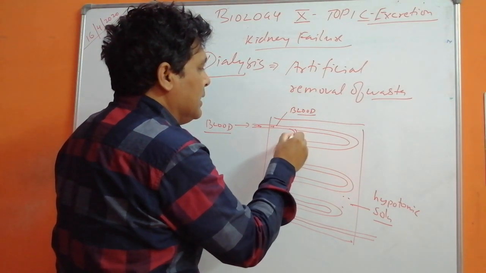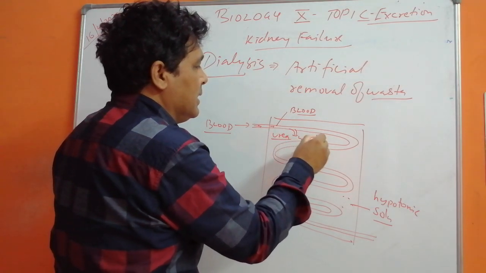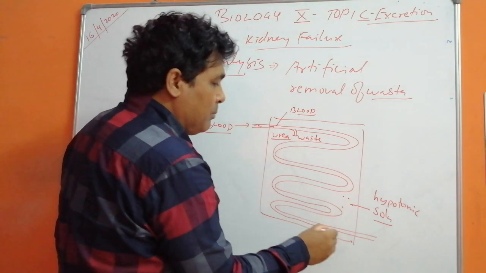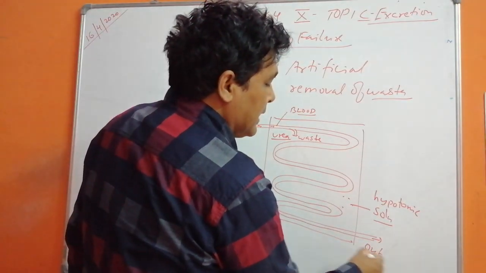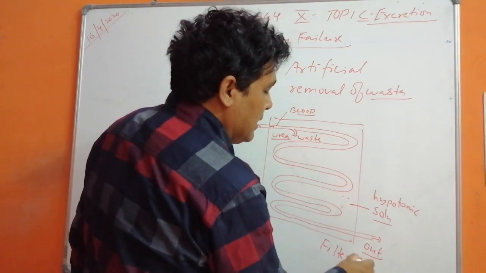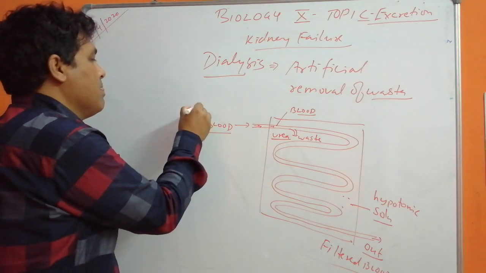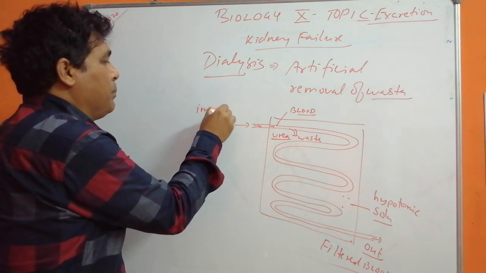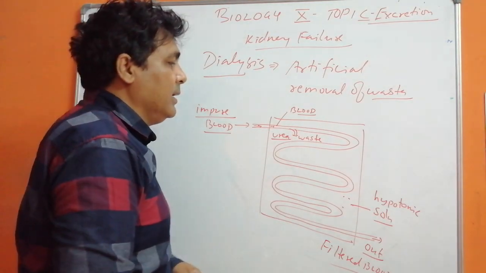From the blood the urea, waste is removed, and the filtered blood then again is put inside the body. This is impure blood. So when the kidney is not working, this process is applied.